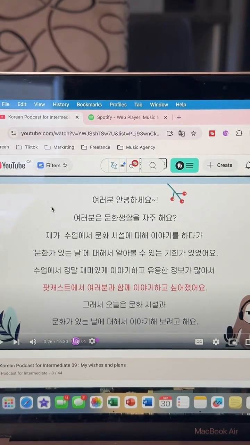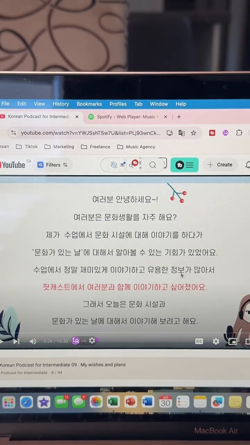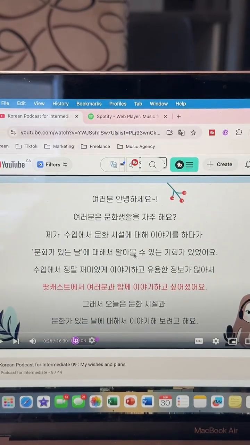So information is not literally data like scientists use, but more like the information that you gain from this, which is everything about the cultural day or the cultural facilities. So that would be how you can mostly translate that.